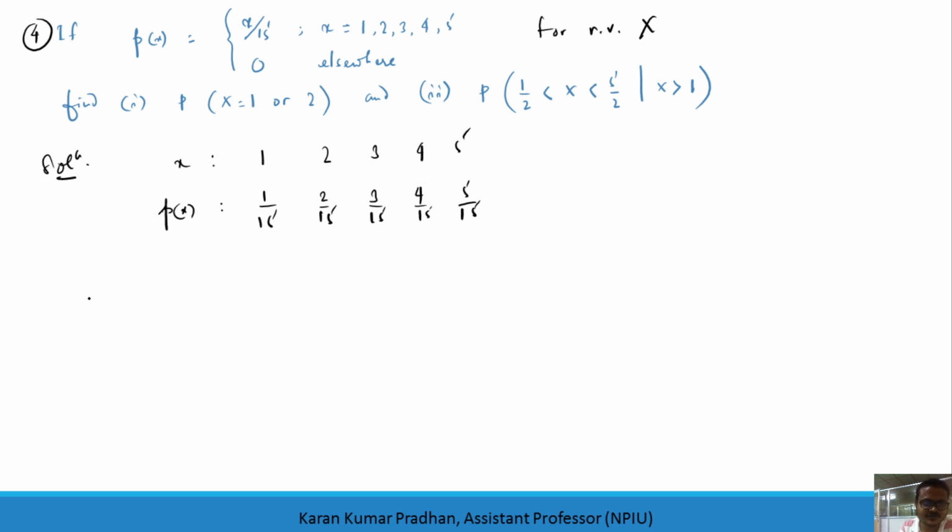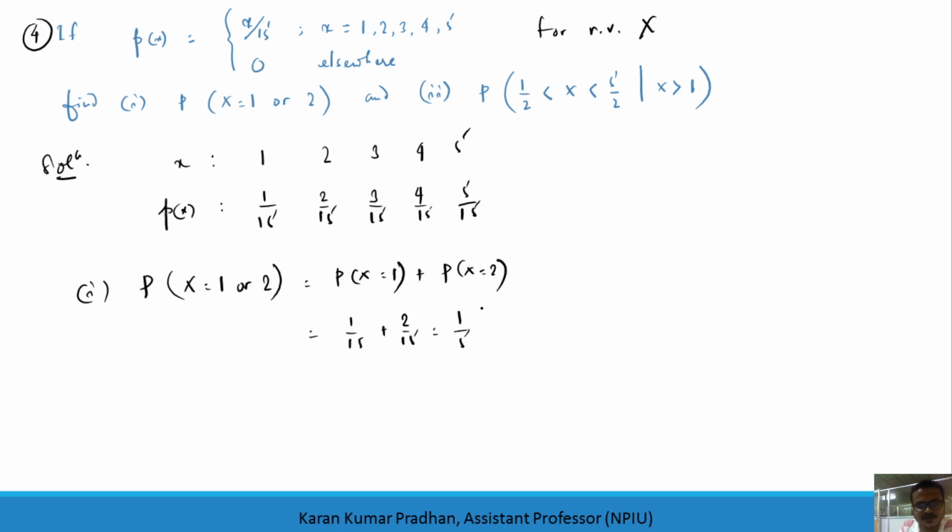So for the first bit, the probability that x equals 1 or 2, which means 1 and 2 are mutually exclusive, or disjoint, events. That means the probability that x equals 1 plus the probability that x equals 2, because they correspond to two different sets of outcomes. So this will be 1 by 15 plus 2 by 15, or else I will write it as 3 by 15, or 1 by 5.